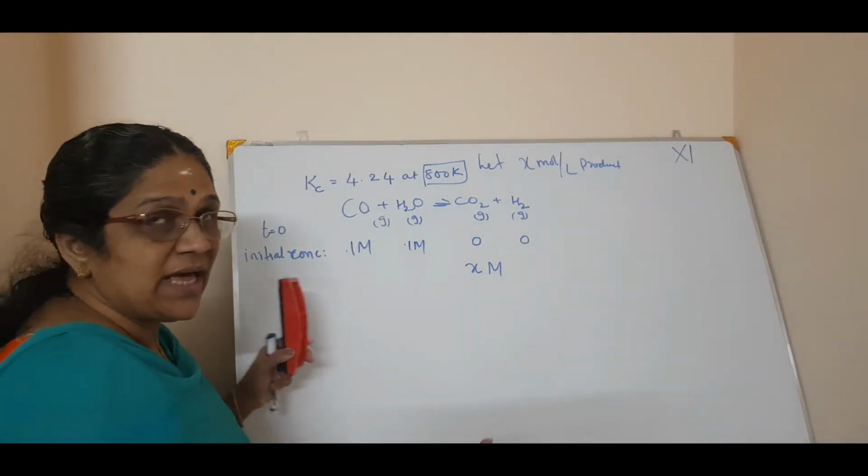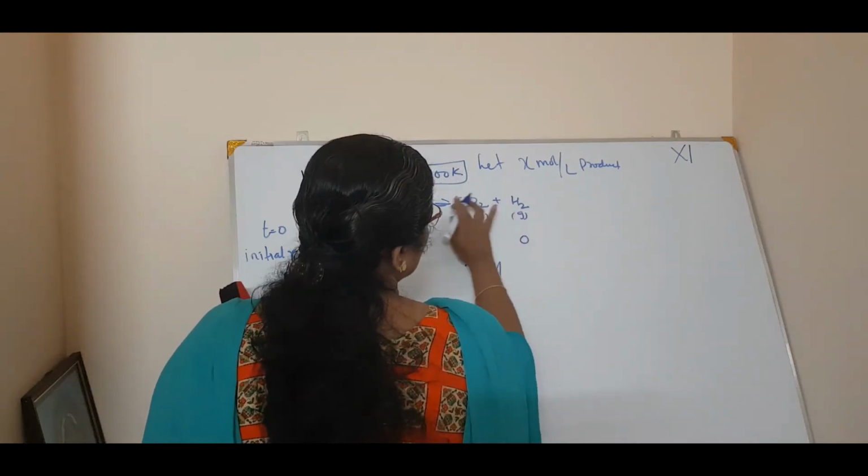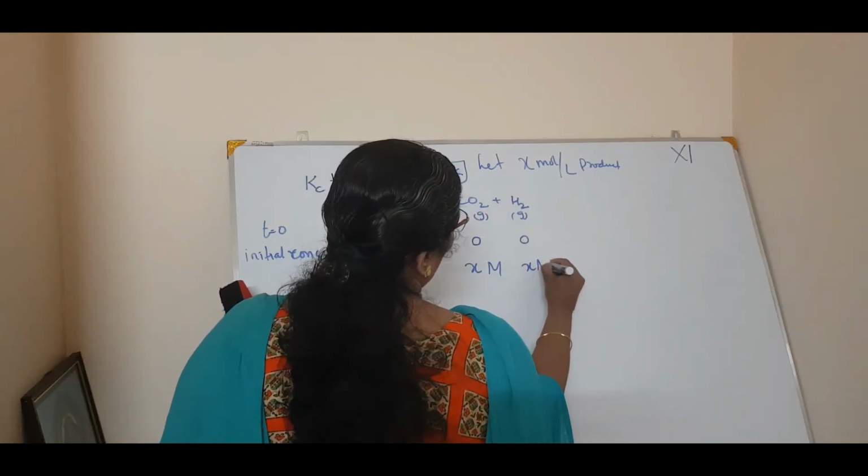Mole per liter means molarity. Because the stoichiometry is 1, here also it will be X molar.